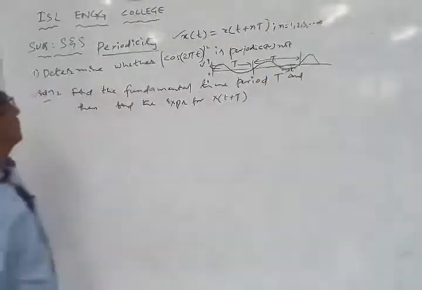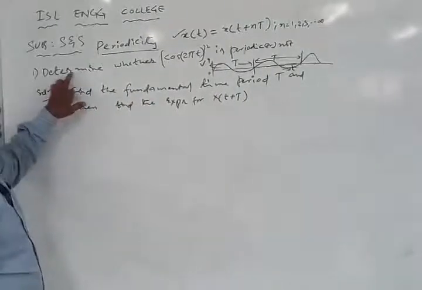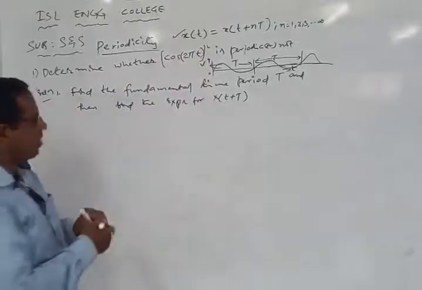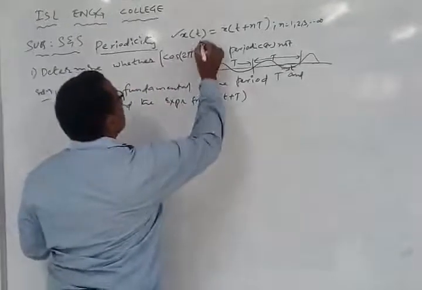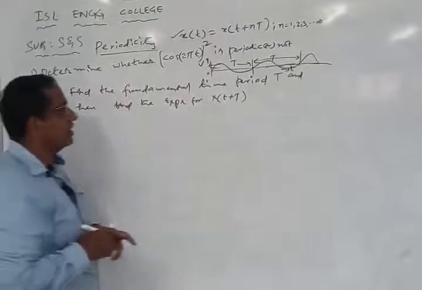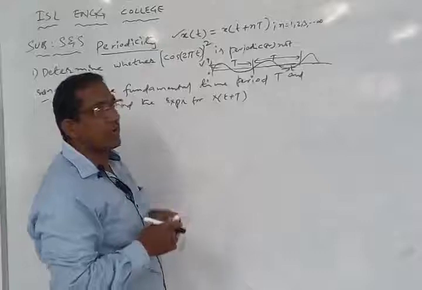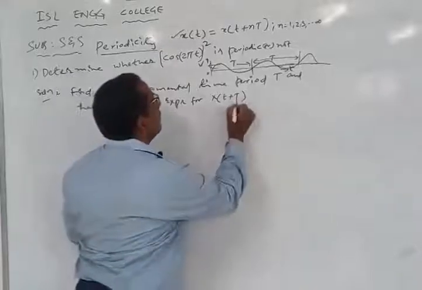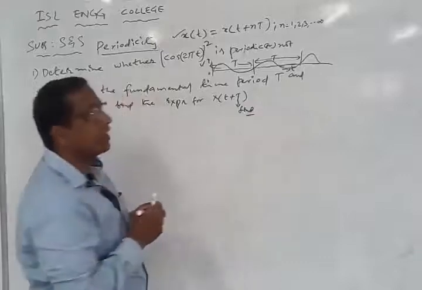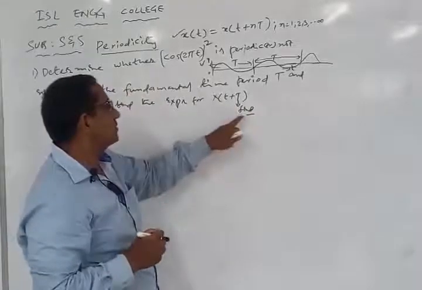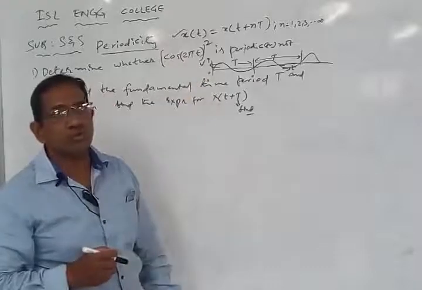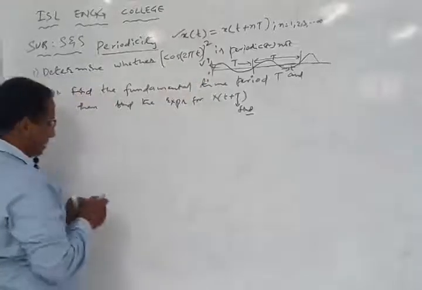To prove that, let us suppose the signal given is cos of 2 pi t, whole square. So first of all, you have to find out the value of capital T. Once you find the value of capital T, then substitute this capital T in the equation to get to the final solution. Now let us start working with this.